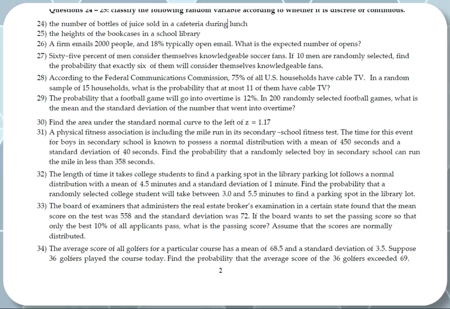Okay, we're gonna continue with the review. We are at exercise 24, distinguish between discrete and continuous. The number of bottles of juice sold in a cafeteria during lunch. If the number is countable, like 1, 2, 3, 4, 5, etc., it is discrete. If it's not countable and you need a tool to measure it, then it is continuous. So number of bottles, we can count them, so it is discrete.